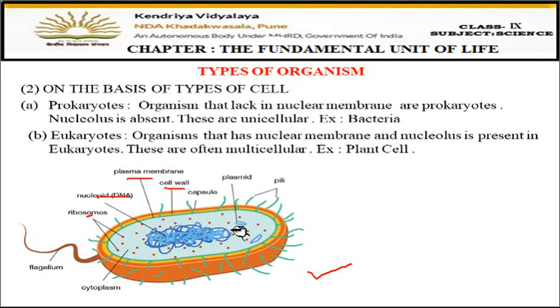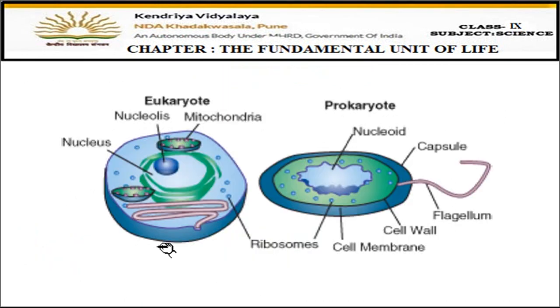But you cannot see the nuclear membrane. There is no nuclear membrane surrounding this DNA. Fine. DNA is spread in the cytoplasm. This light blue shade is the cytoplasm. So DNA is floating in the cytoplasm of the cell. So this is a prokaryotic cell. Fine. Let us see the eukaryotic cell now.